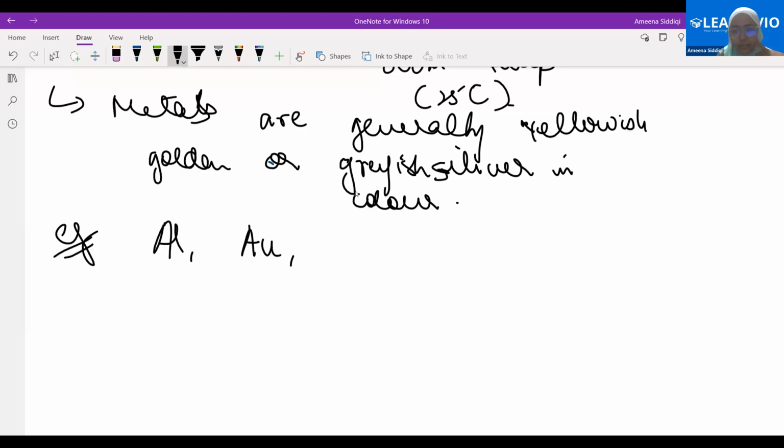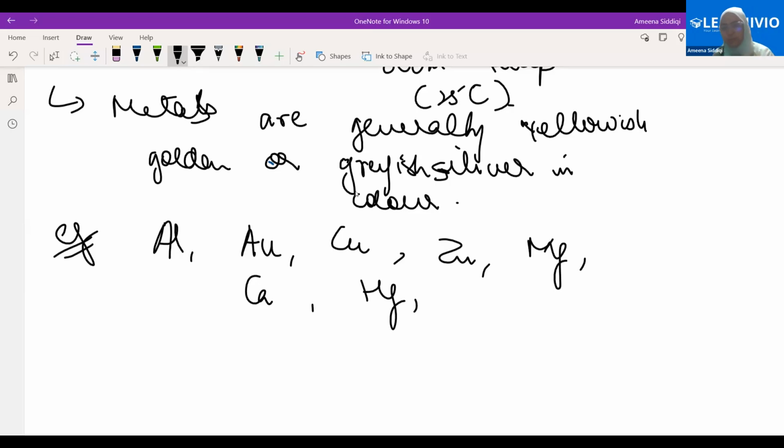Copper. What's the symbol of copper? Cu. Okay. Zinc, Zn. Magnesium, Mg. Mercury, what's the symbol for mercury? Hg. Very good. Mercury is the only metal which is liquid at room temperature. Very good. We are going to discuss the exceptions. What else? Examples of metals?